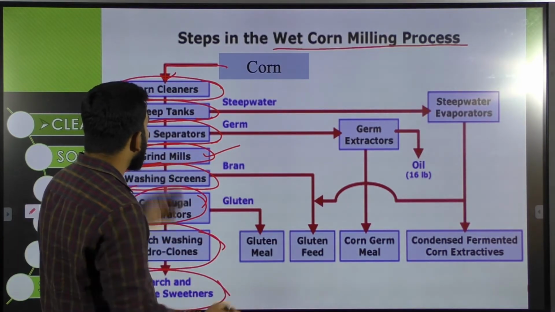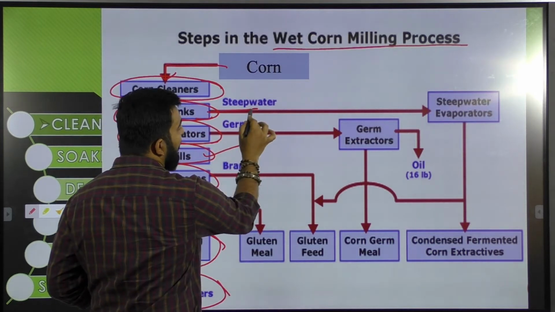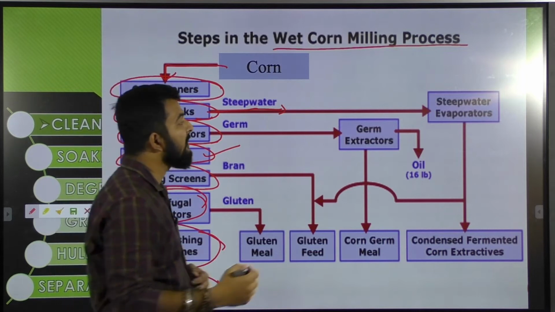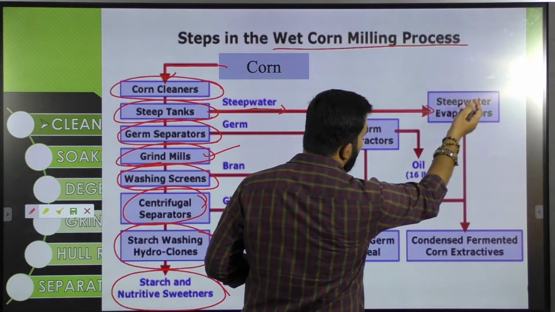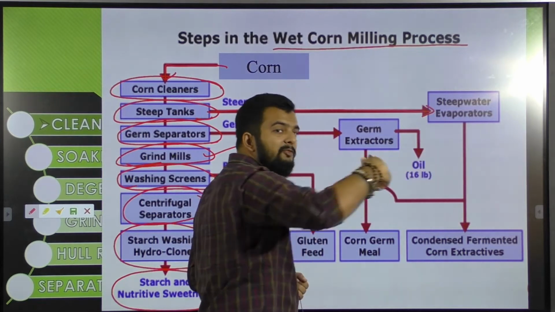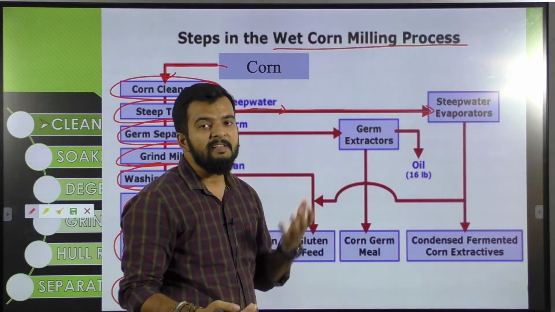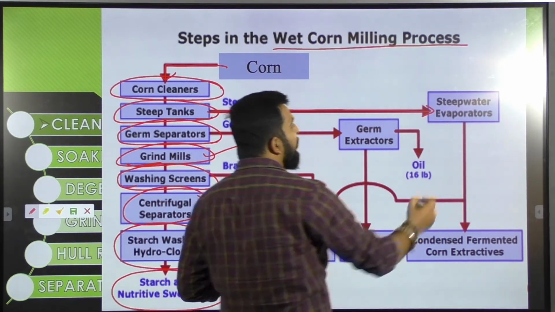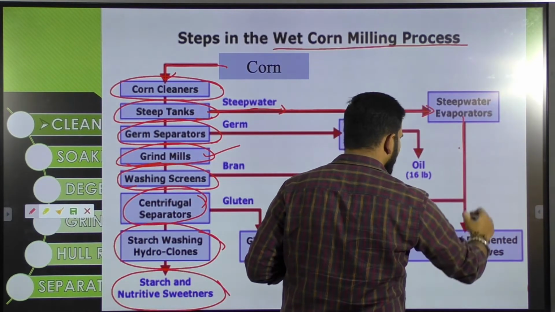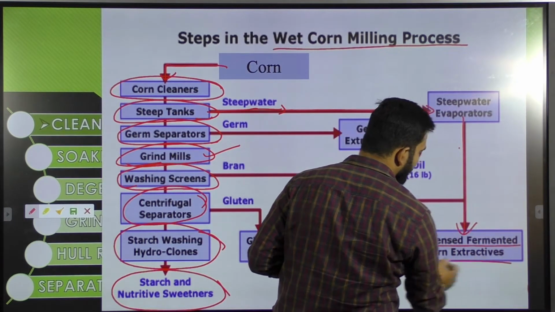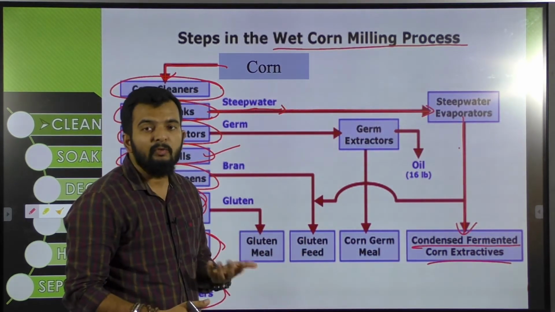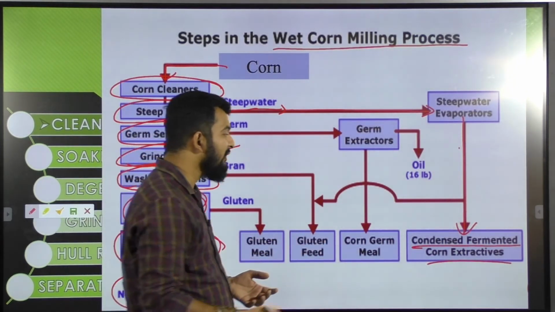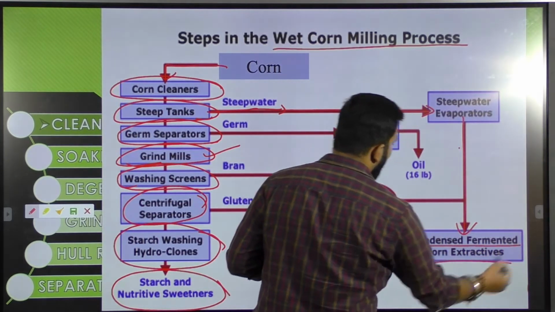Now in this you can see the byproducts during this process. The steep water, which has been used for steeping of your grains, is sent for evaporation after the corn grains have been removed. After evaporation, you will get condensed fermented corn extracts. The steeping water may absorb some of the starch, so that can be recovered and you can get some fermented corn extracts.